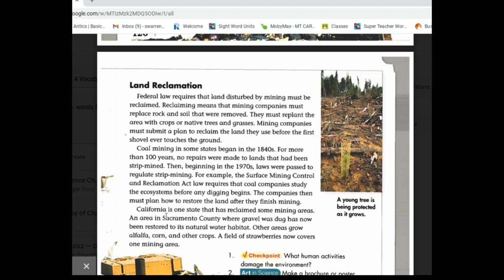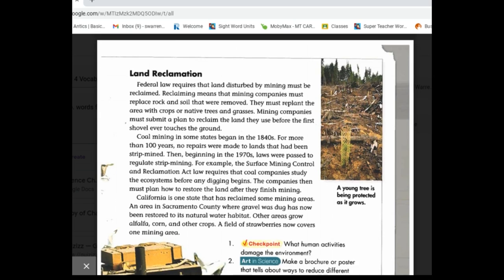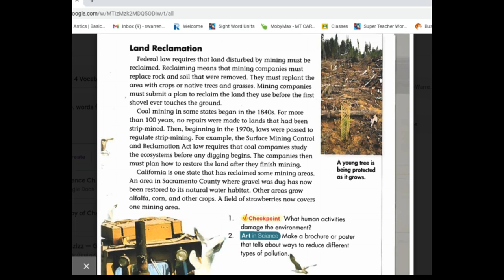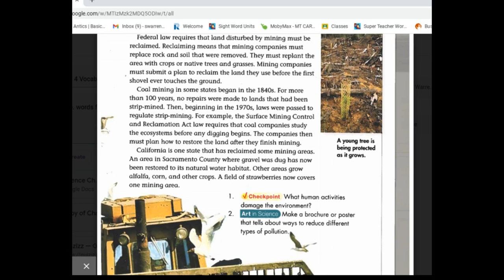California is one state that has reclaimed some mining areas. An area in Sacramento County where gravel was dug has now been restored to its natural water habitat. Other areas grow alfalfa, corn, and other crops. A field of strawberries now covers one mining area.